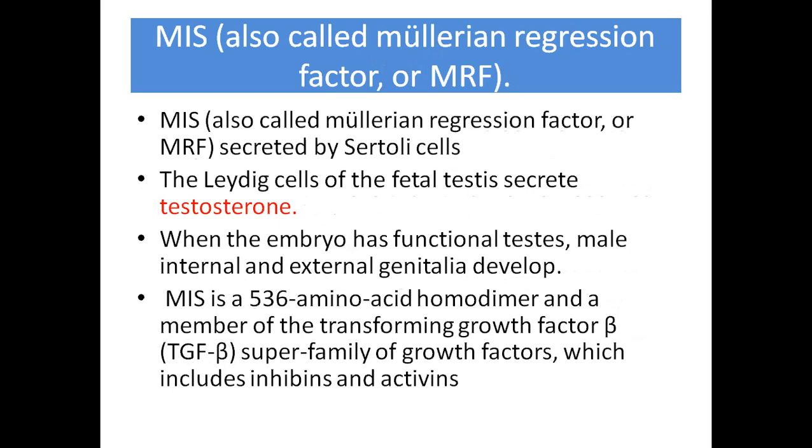Mullerian inhibiting substance (MIS), also called Mullerian regression factor or MRF. MIS is secreted by the Sertoli cells. Leydig cells secrete testosterone. When the embryo has functional testes, male internal and external genitalia develop. MIS is a 536 amino acid homodimer and a member of the transforming growth factor beta (TGF-beta) superfamily of growth factors, which includes inhibins and activins.